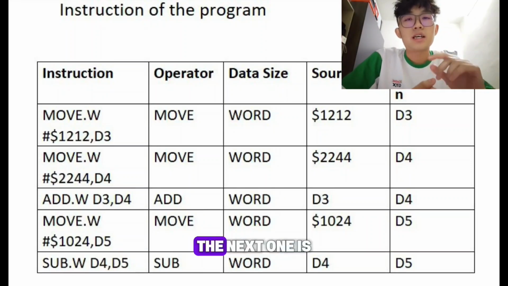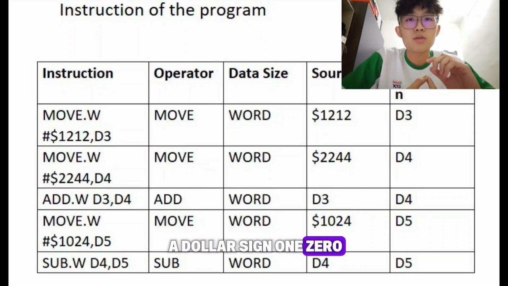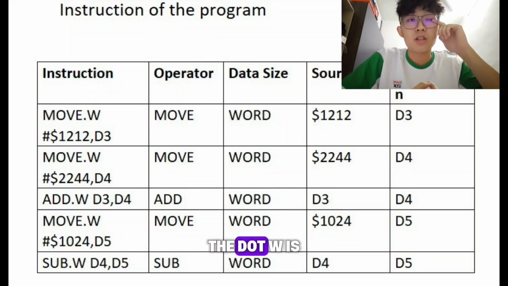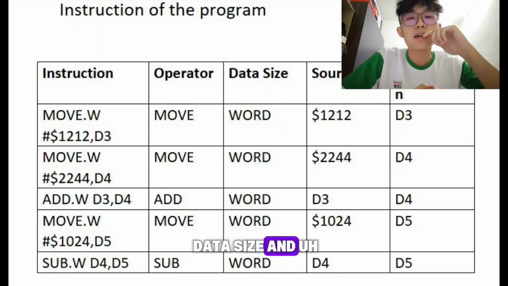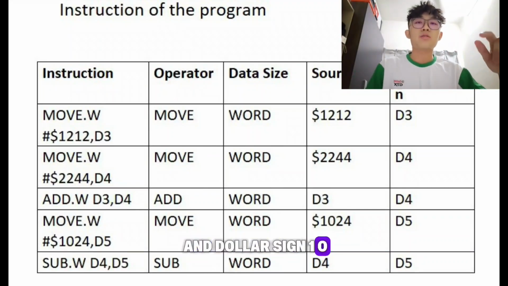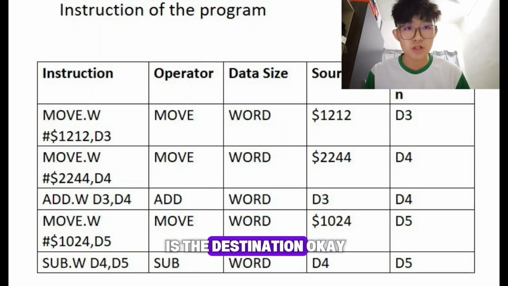Okay, the next one is move.w #$1024, comma D5. So the move is the operator, the .w is the data size, and $1024 is the source, and lastly D5 is the destination.